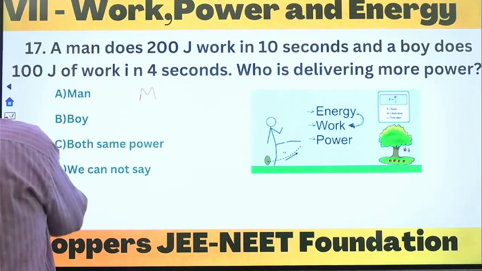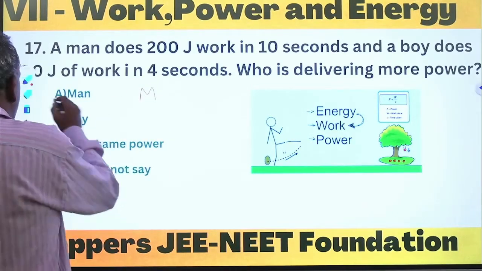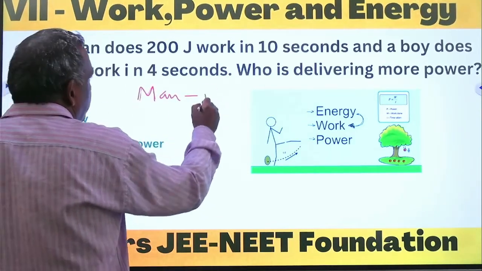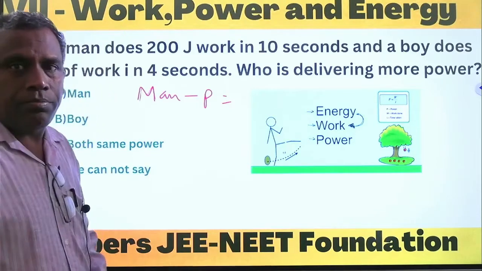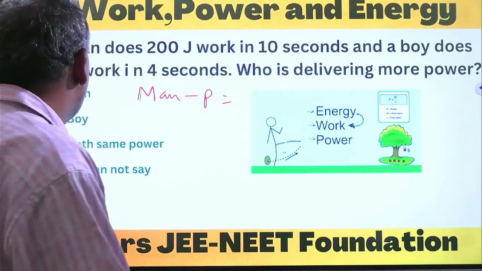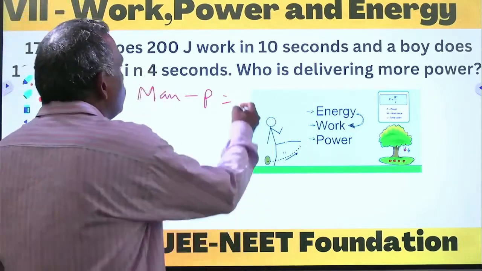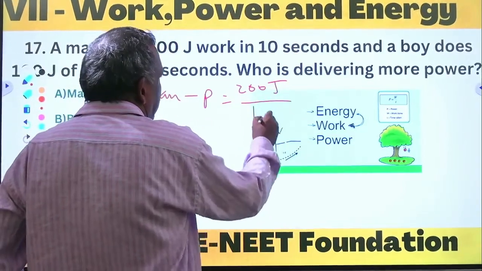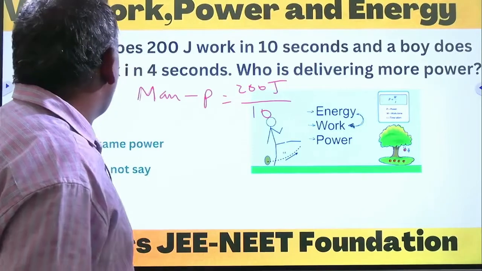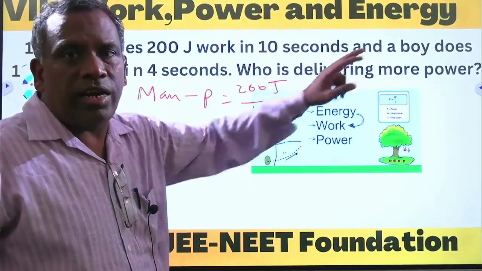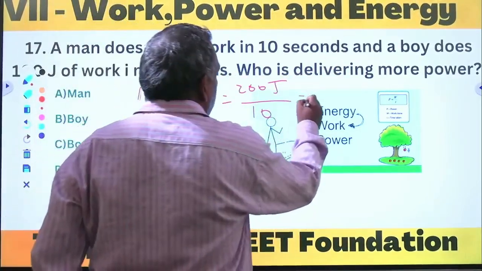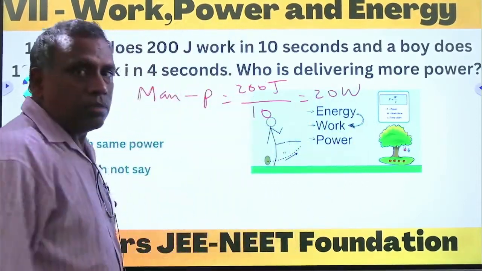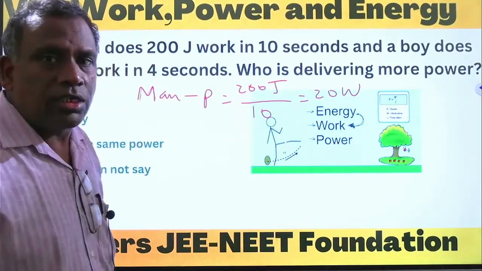To calculate the man's power, let us take the man. The power is equal to work by time. Power is work by time. Work is how much? 200 joules of work in 10 seconds. The man does 200 joules of work in 10 seconds. That's why it is 20 watts. This is the power of the man. The power of the man is 20 watts.